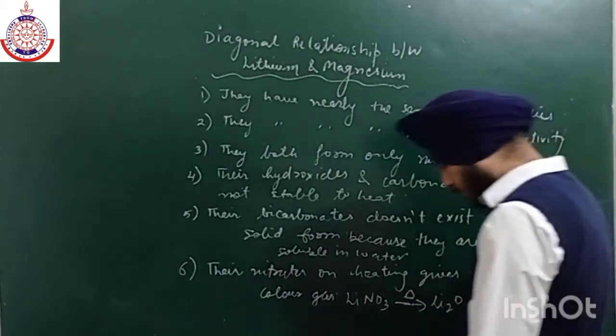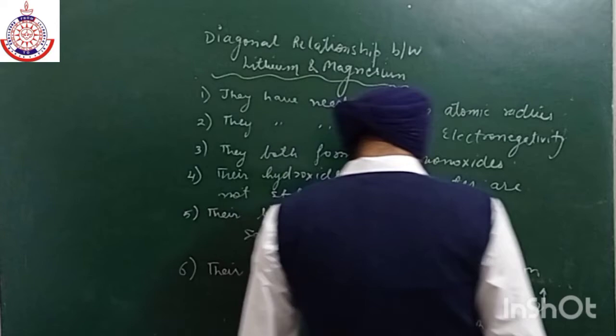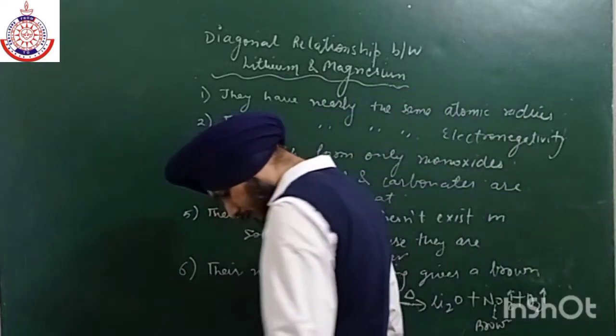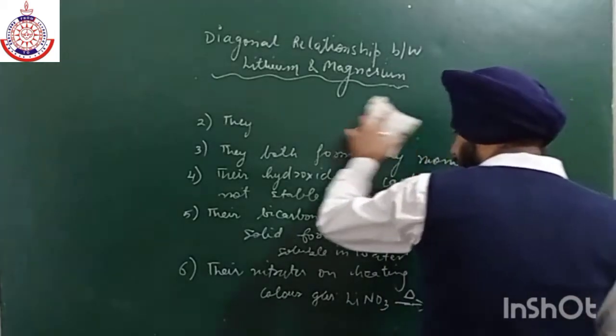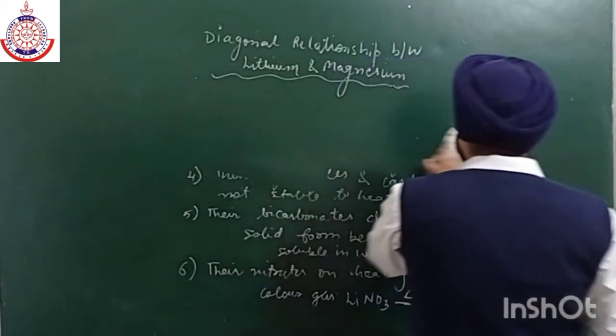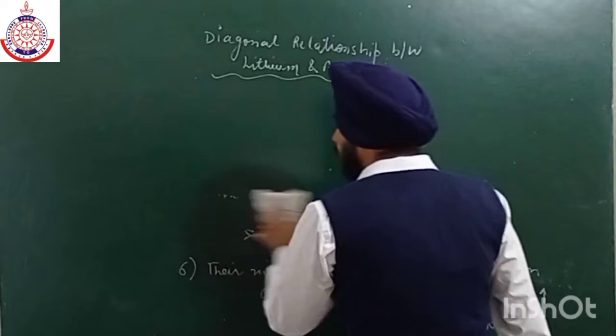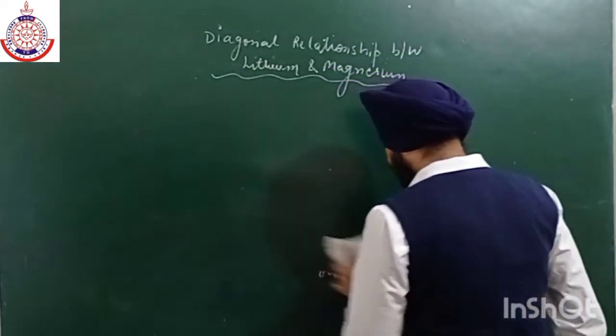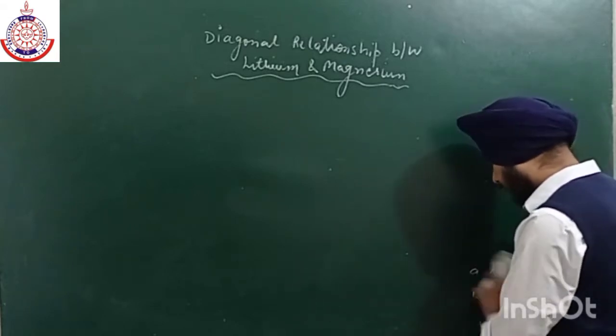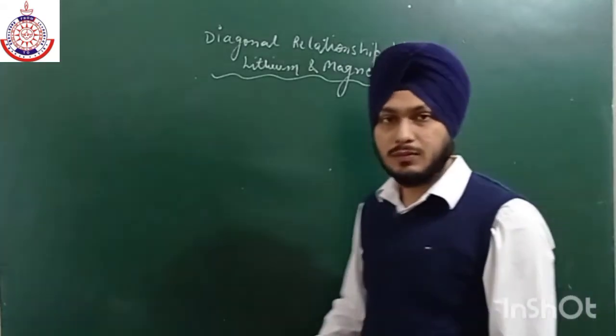Now if we talk about the seventh point, it is on the basis of their solubility. Their compounds like oxalates and phosphates are not highly soluble in water.